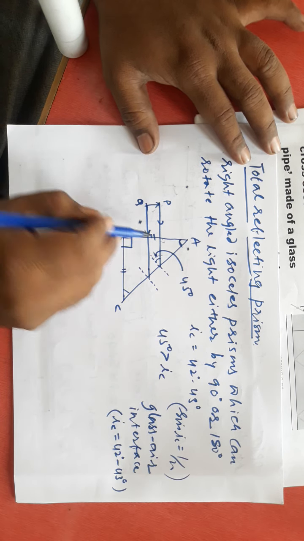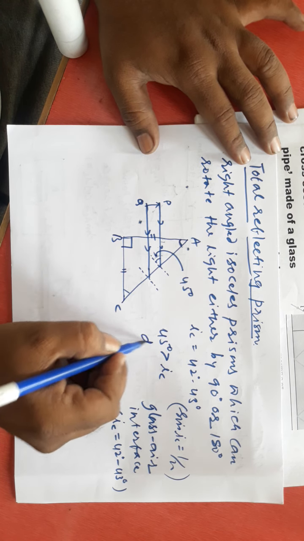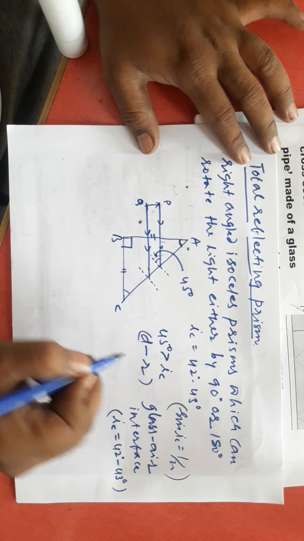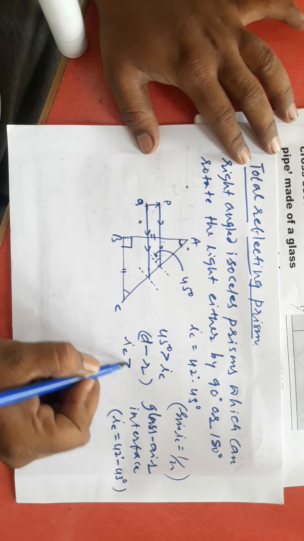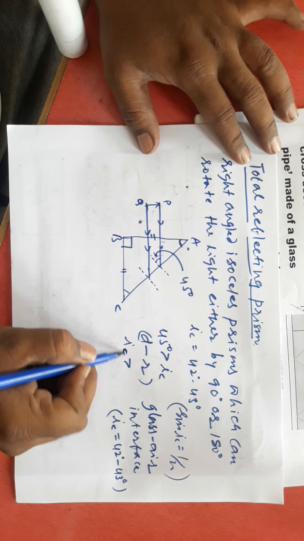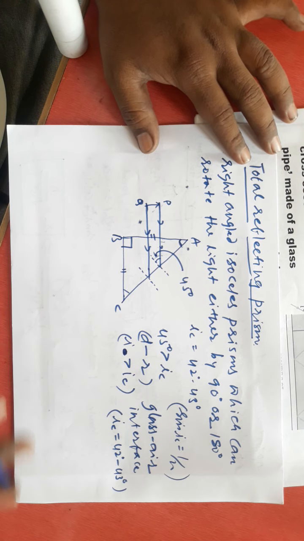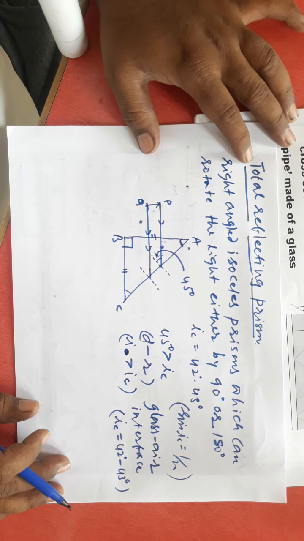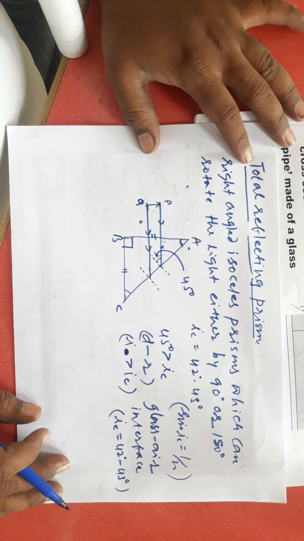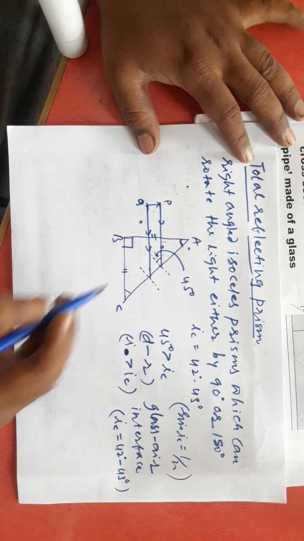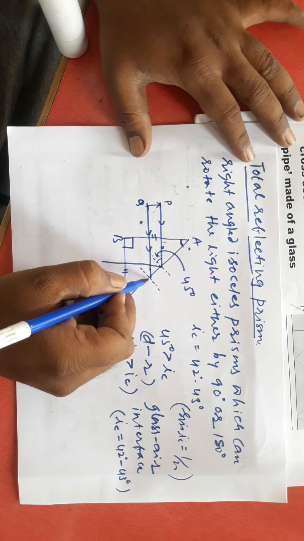That means, see, the ray of light is going from glass to air. Glass to air means denser to rarer medium. Denser to rarer medium, and the angle of incidence is more than the critical value. Both my conditions, which are essential for total internal reflection, are satisfied. Therefore the light will undergo total internal reflection here by following the laws of reflection.